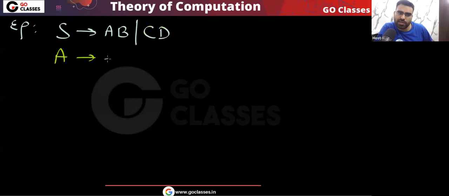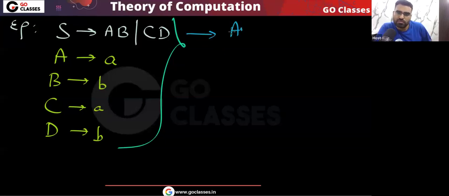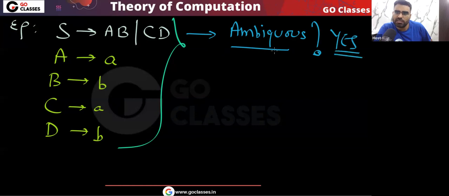You can see a variable can go to a single terminal. This is allowed in CNF. Okay, is this point clear? Let me know. Now you can easily see, is this grammar ambiguous? Let me know. The answer is yes, this grammar is ambiguous, but this grammar is in CNF.